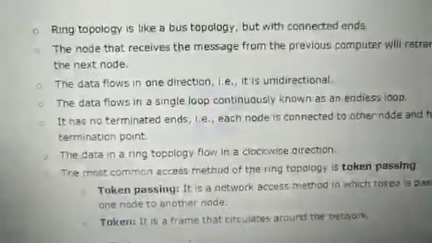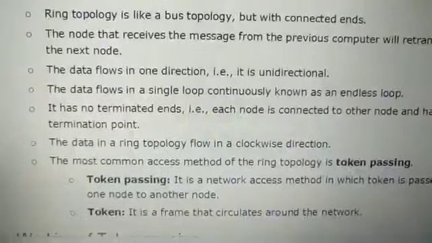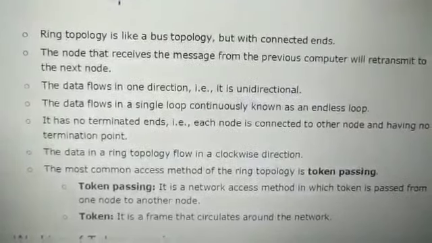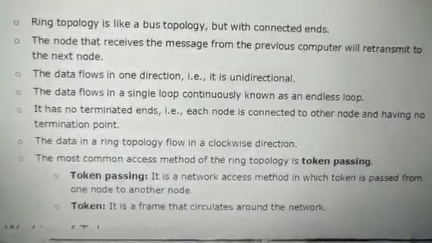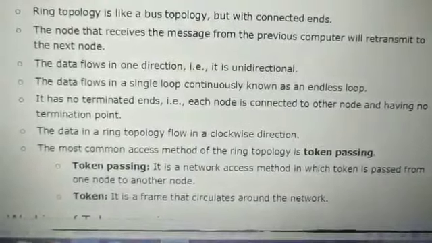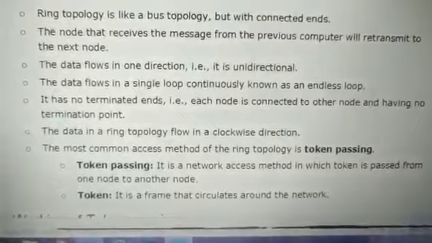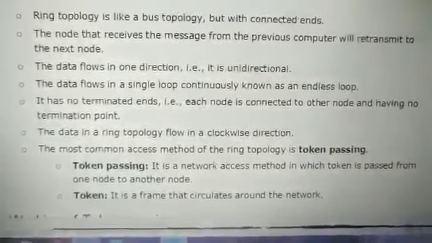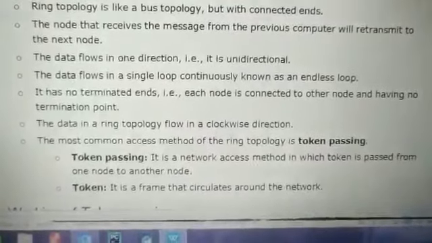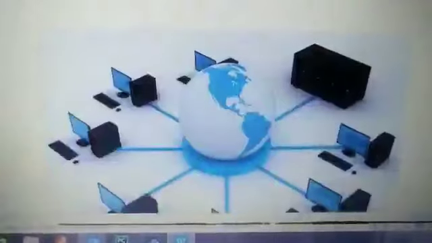As I have said, ring topology is like a bus topology but with connected ends. Here it is forming a cycle, or you can say a loop. The node that receives the message from the previous computer will retransmit it to the next node. Suppose A, B, C, D are in a circular arrangement. If any of these nodes wants to transmit a message, it will retransmit to the next node, checking for the destination end. The data flow is in one direction. It is unidirectional.